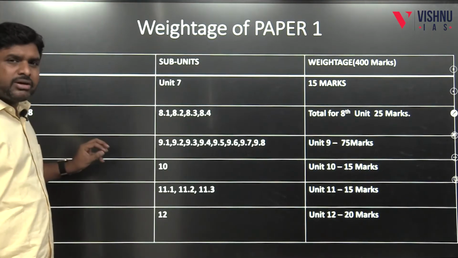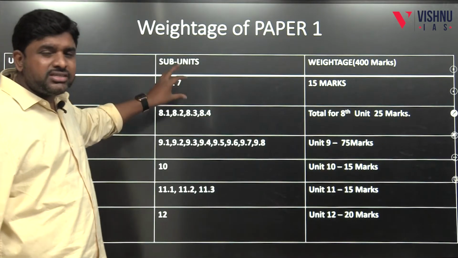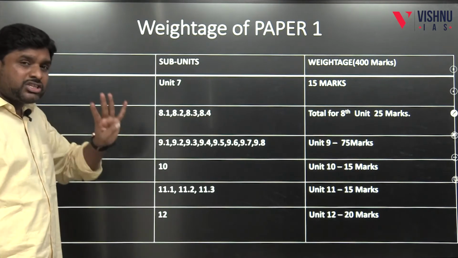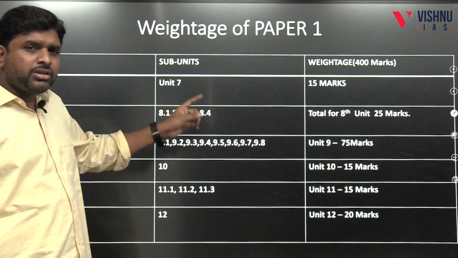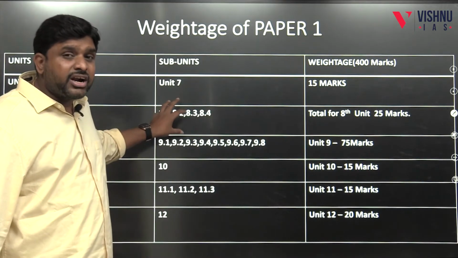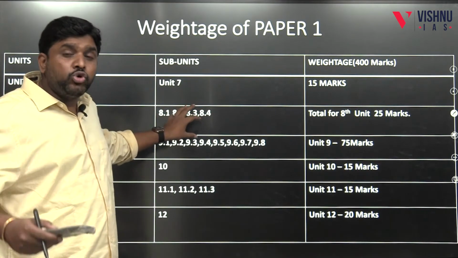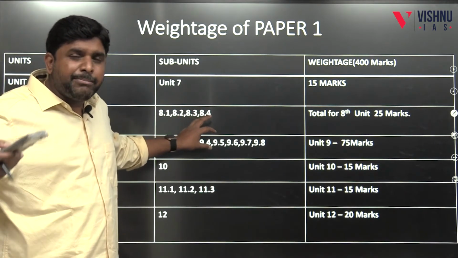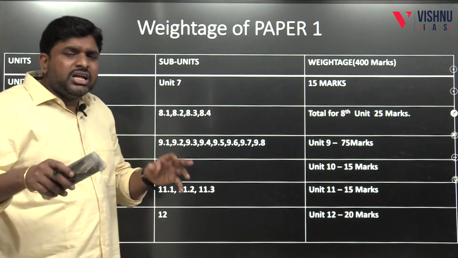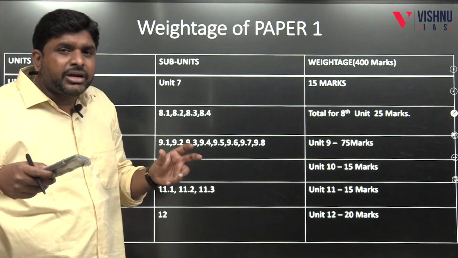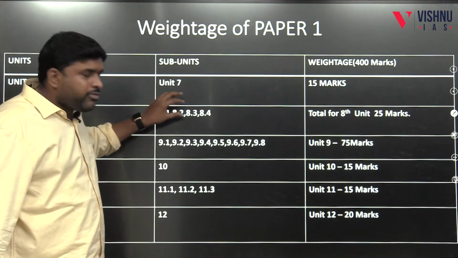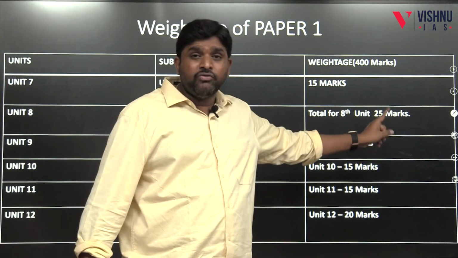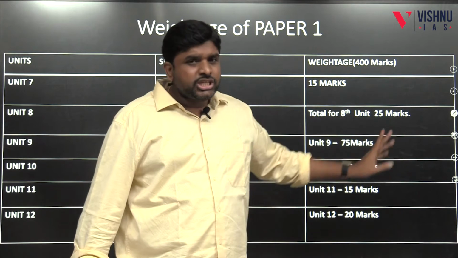Next, coming to unit number 7. This unit number 7 is language studies, and the marks will be 15 marks. And coming to unit number 8, 4 subunits are there: 8.1, 8.2, 8.3, 8.4. 8.1 is called fieldwork traditions in anthropology. 8.2 is about tools of data collection like interviews, questionnaire method, participatory rural appraisal, rapid rural appraisal. 8.3 is about the difference between data presentation, data interpretation, and analysis. In that way, 8.1, 8.2, 8.3 and 8.4 together constitute 25 marks. This is also fieldwork, field tools, tools of data collection is very important.